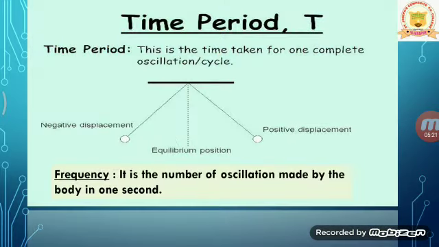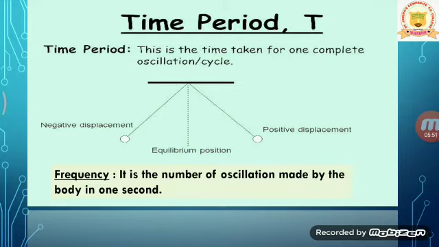Now the time period of an oscillating body. This is the time taken for one complete oscillation. The time taken by the body to complete one oscillation or one cycle is called the time period. Suppose a body completes one oscillation in 1 second, then the time period is simply 1 second. If a body makes 10 oscillations in 10 seconds, still the time period is 1 second.